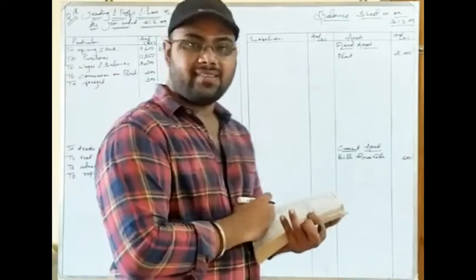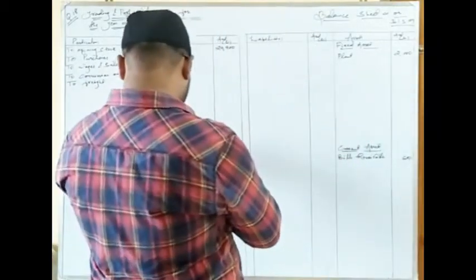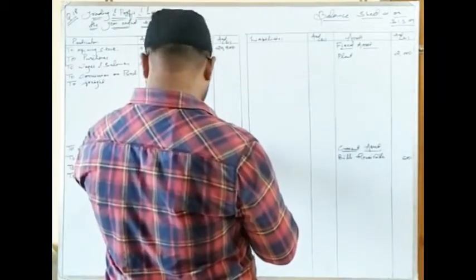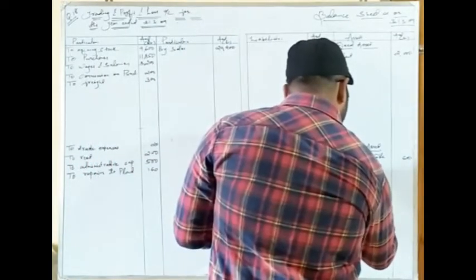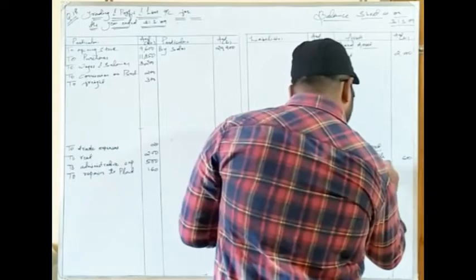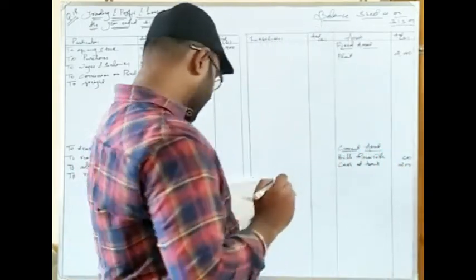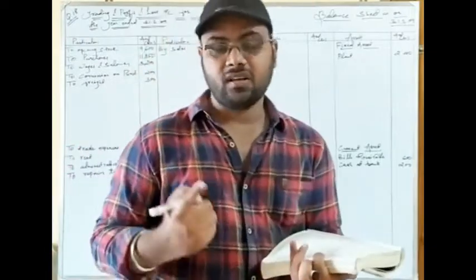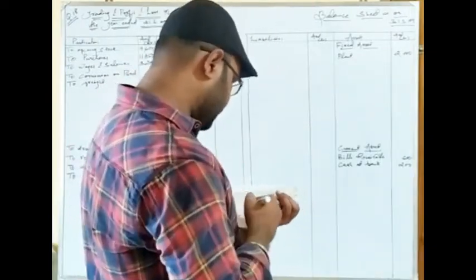After repair, that is cash at bank. Cash at bank is again your current asset. We will write here. So cash at bank given is 200 rupees. Next item after cash at bank is debtors. Again, debtors are current assets. Okay, so debtors is 4,000.